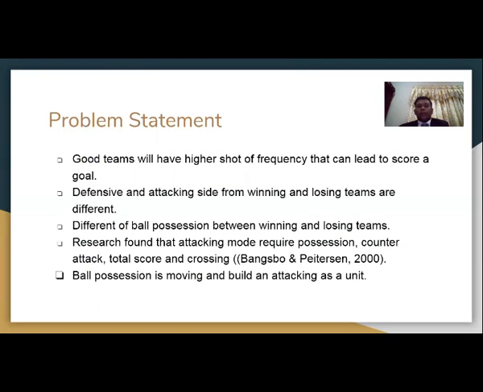Next, we go to the problem statement. In the problem statement, good teams will have a higher shot frequency that can lead to scoring a goal. The defensive and attacking sides of winning and losing teams are different. This is because if the winning side attacks much faster than the defensive side of the losing team, it means the attacking side of the winning team is better than the defensive side of the losing team. This also happens because the defensive side finds it hard to do tight marking between the players.